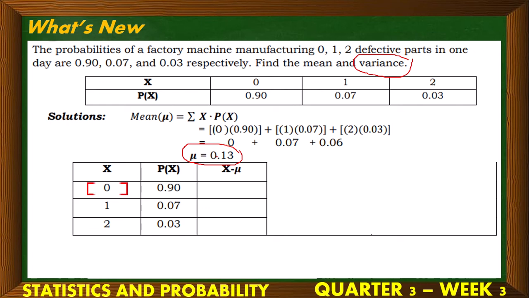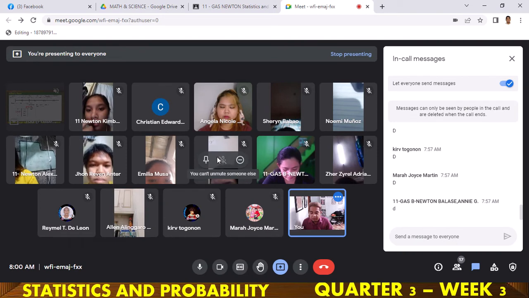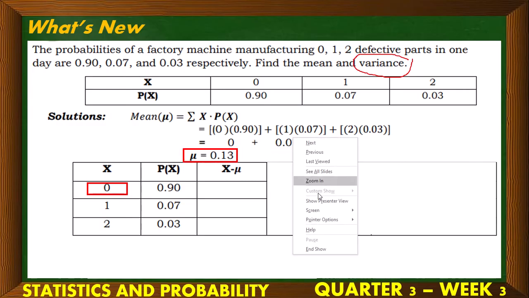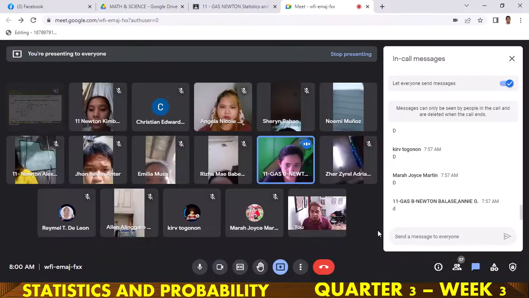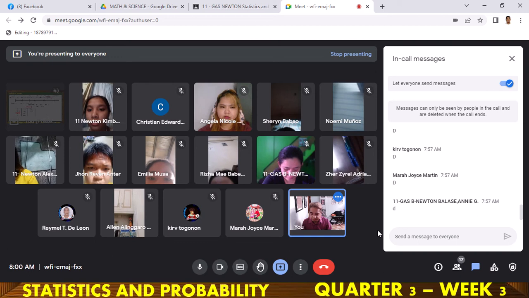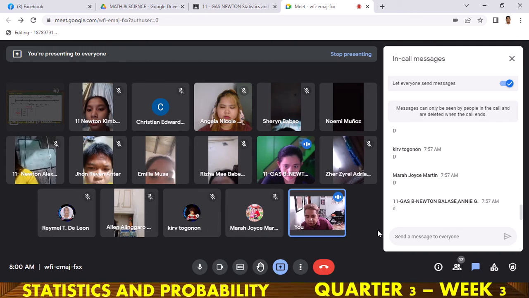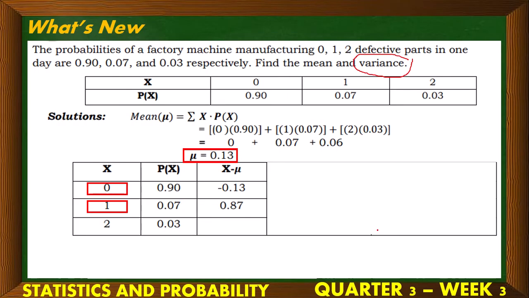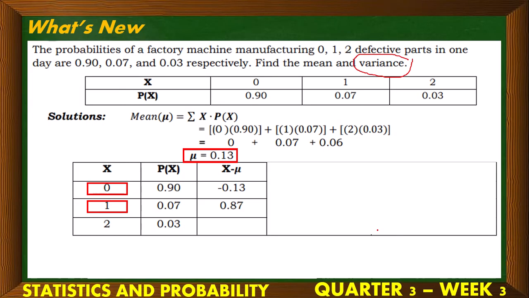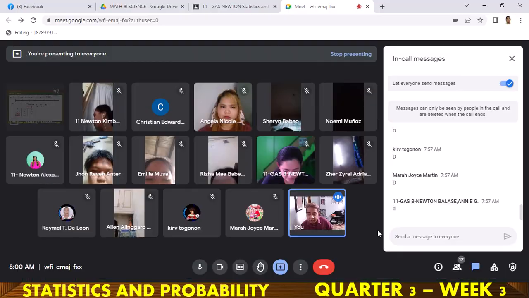So therefore, the first is 0 minus 0.13. What's the answer? 0 minus 0.13. Negative 0.13. Very good. Next, 1 minus 0.13. Pwede kayo mag-calculate kung nahihirapan na kayo. 0.87. Actually, basic na 0.87. Correct, Musa. Next, how about the next one? 2 minus 0.13.